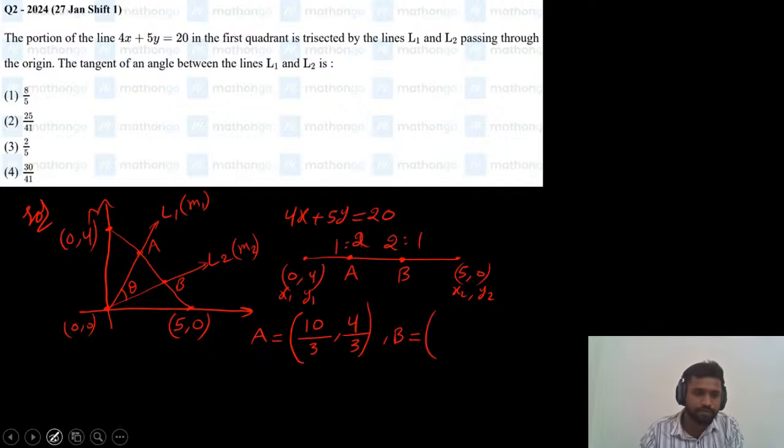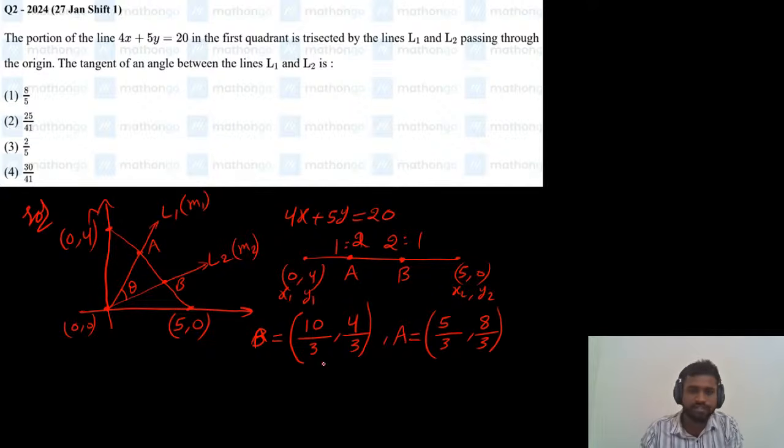So this is point B. Just change these points, no problem. So just change it to B, and this is A. So this is the A point. Now for point A we need to find m1 x2, which is 5, and m2 x1 which is 0, divided by m1 plus m2, comma, m1 y2 plus m2 y1, which is 8 by 3.